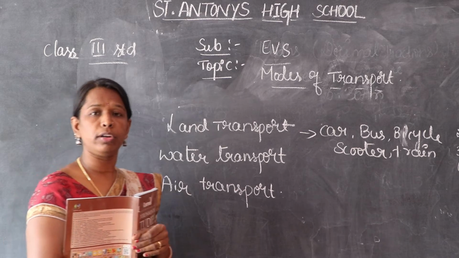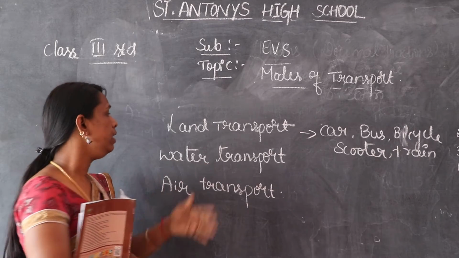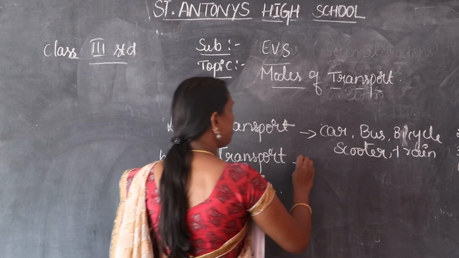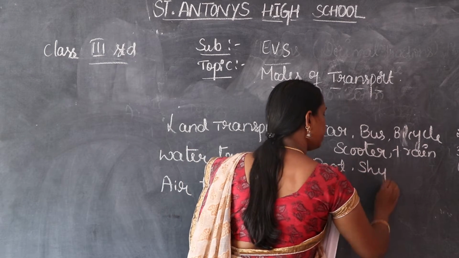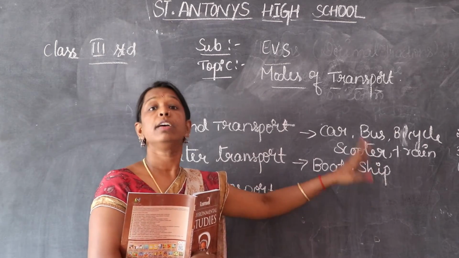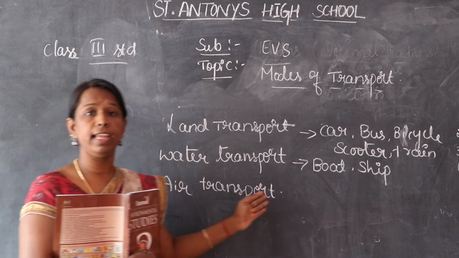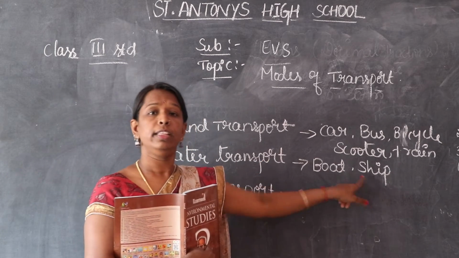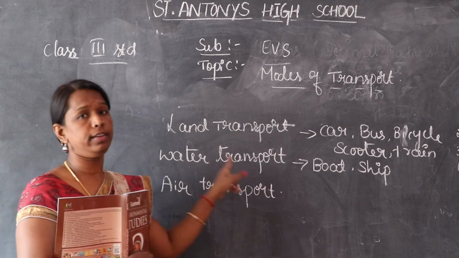Let us discuss water transportation. Children, you are all seeing the boat now. It may be on TV, or you travel, maybe at Lumini Garden, like that we are traveling on the boat. So examples for water transport are boat and ship. Compared to the boat, the ship is very large, because it carries goods and also people from one place to another place for a long distance. The boat is usually used for a small distance. That is called water transportation.